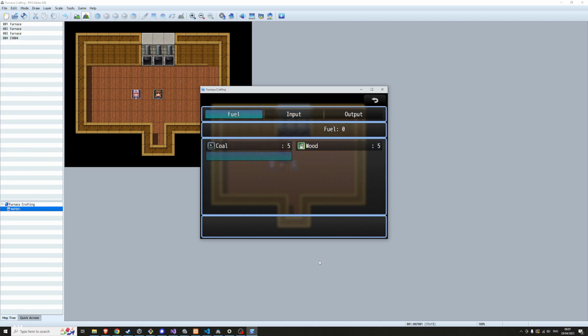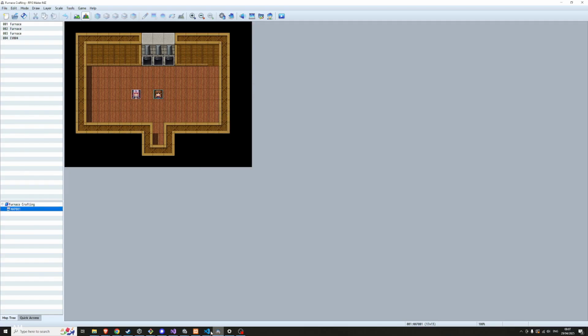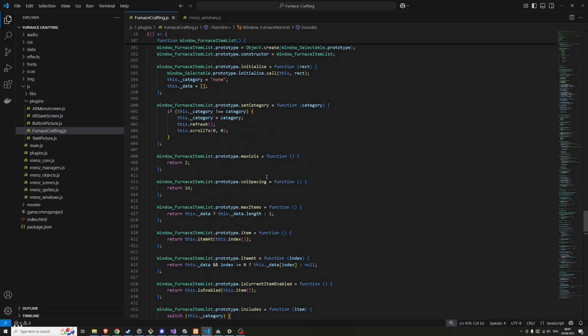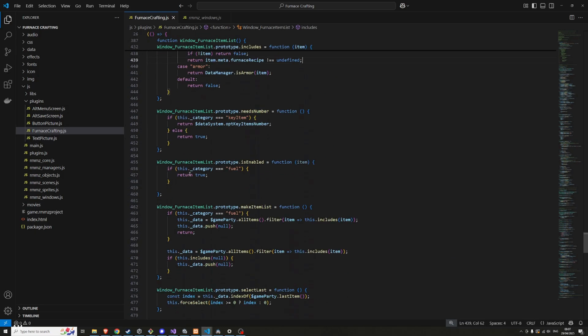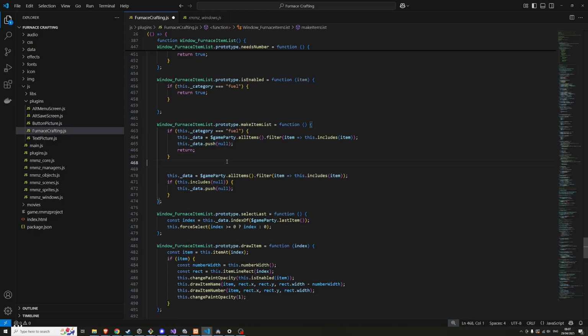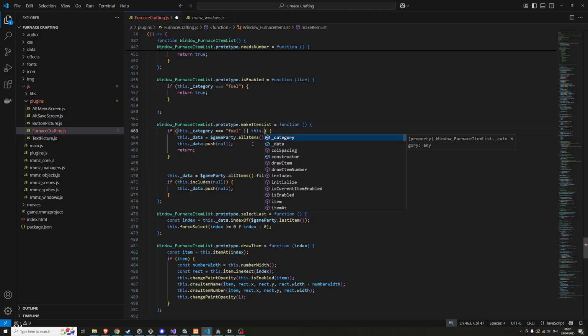And now I still want to add a nothing to the input. So let's see where I did that for the fuel. Make item list. If it's fuel, we add null to the end. So let's, or if this dot category is equal to input.